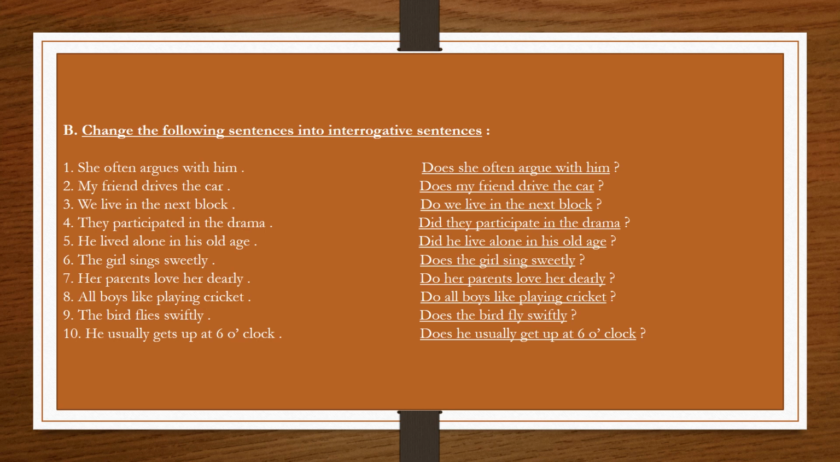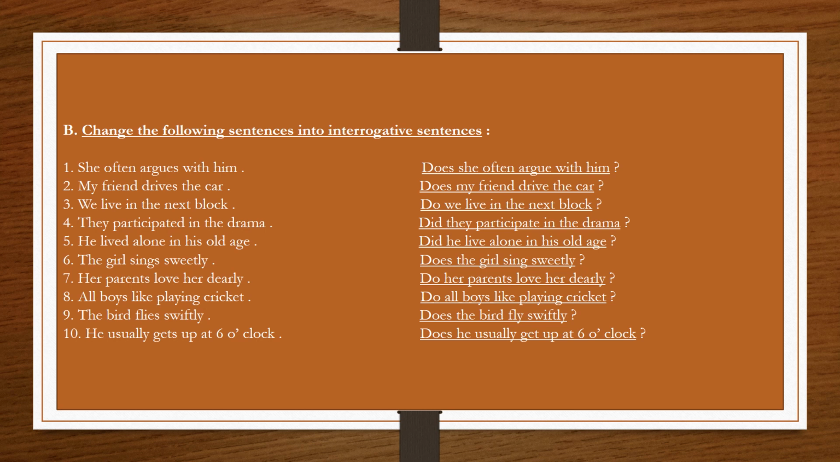Sixth, the girl sings sweetly. Sings is the verb here, which is written in present tense, and the girl is the subject here. So we will use the helping verb does before the subject the girl, and the base form of sings is sing.